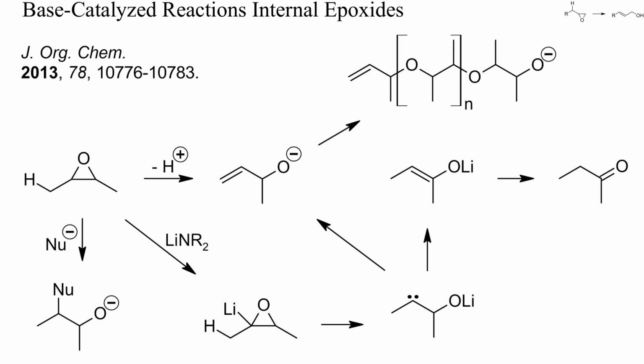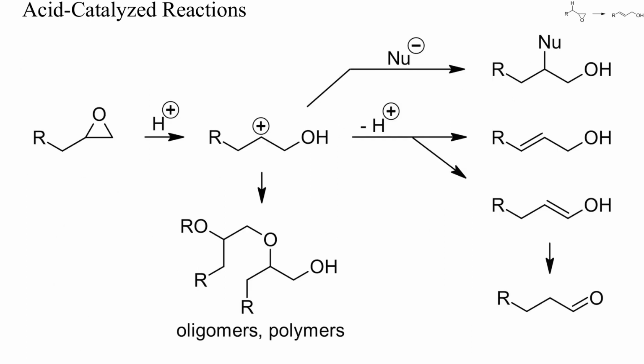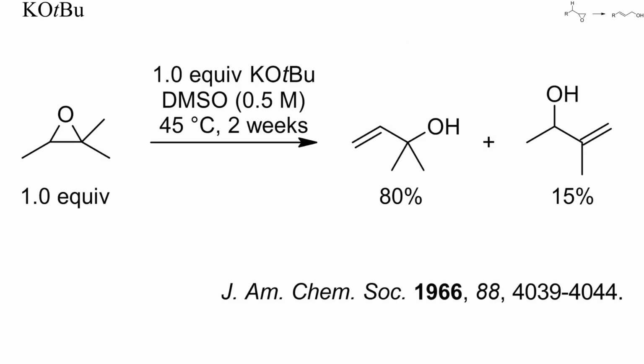Besides the formation of ketones, epoxides may also oligomerize or just react with a nucleophile instead of isomerizing to an allylic alcohol. The acid-catalyzed ring opening of epoxides can yield the same products as base-mediated reactions. The regioselectivity of ring opening will be determined by the relative stability of the two possible cations. This here is a typical example of base-induced isomerization.